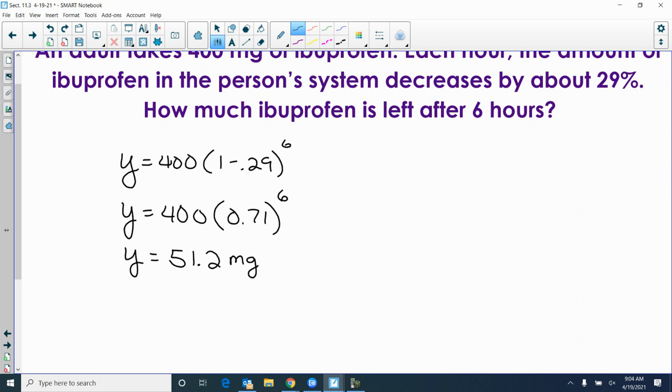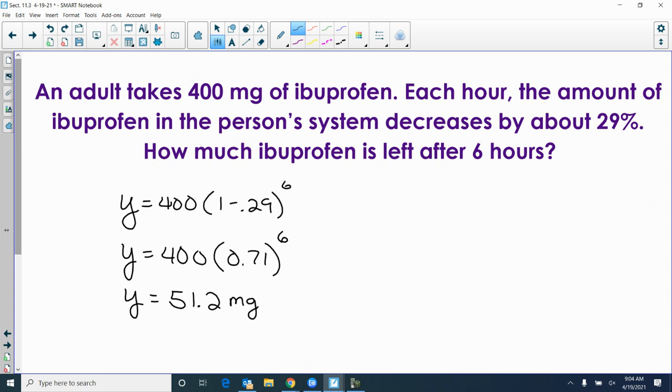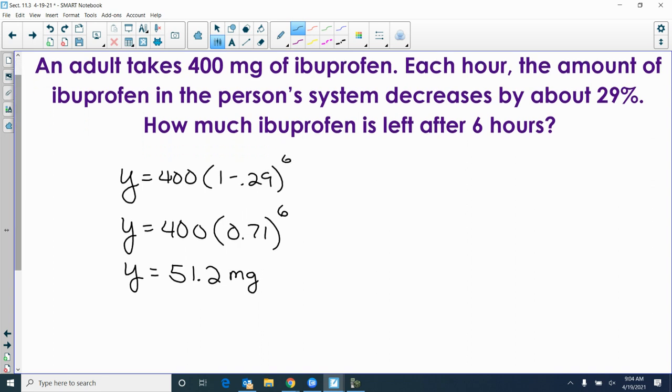Now, once it gets down to a certain level, it becomes ineffective. So let's say it gets under 10 milligrams in your bloodstream, then it loses effectiveness. That's when you can take another pill, so like maybe every 8 hours. It just depends upon the medicine and how fast it breaks down. But that is an exponential decay.